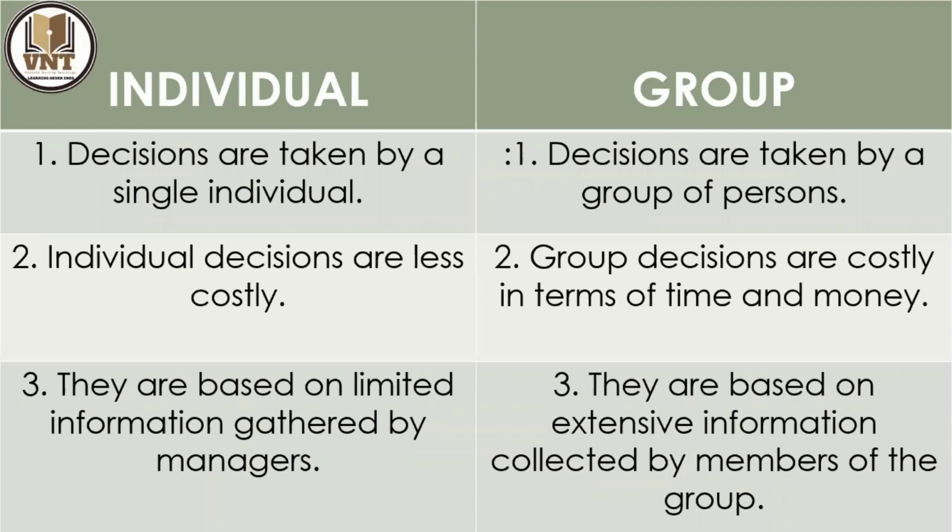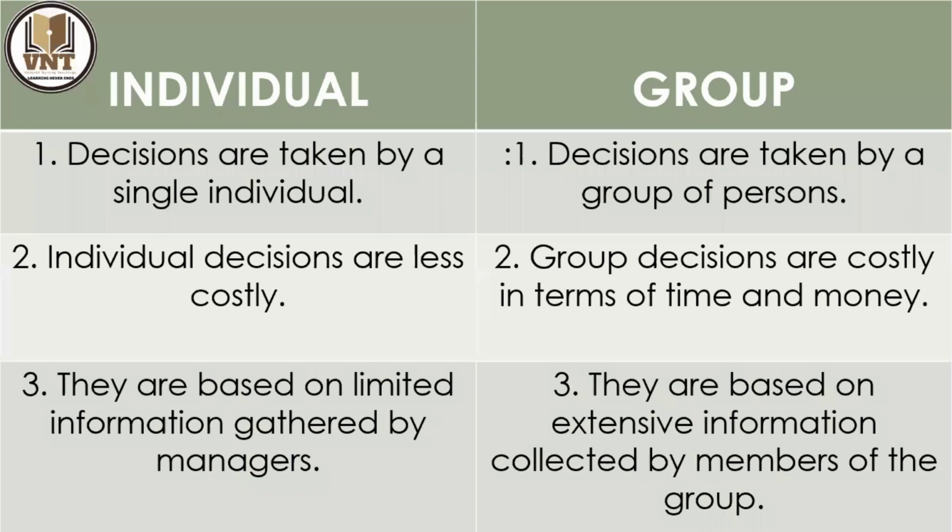While in the group decision, there are two or more individuals, there are different opinions, different time, and different money. Some are poor persons, some are rich persons, so it is costly in terms of time. They will spend a lot of time.